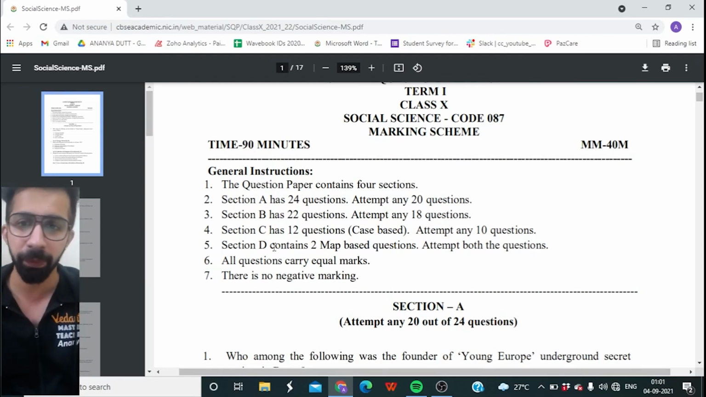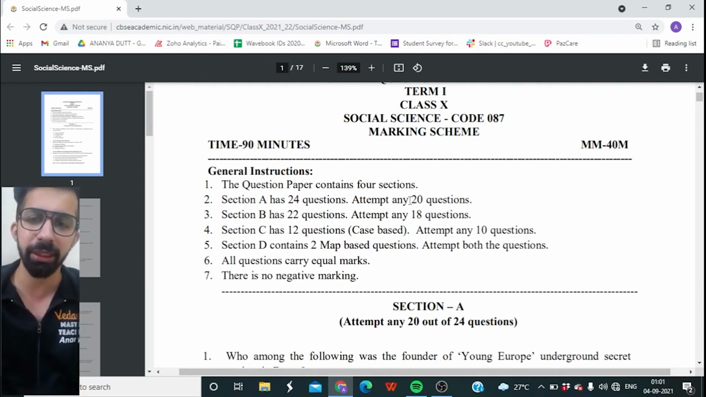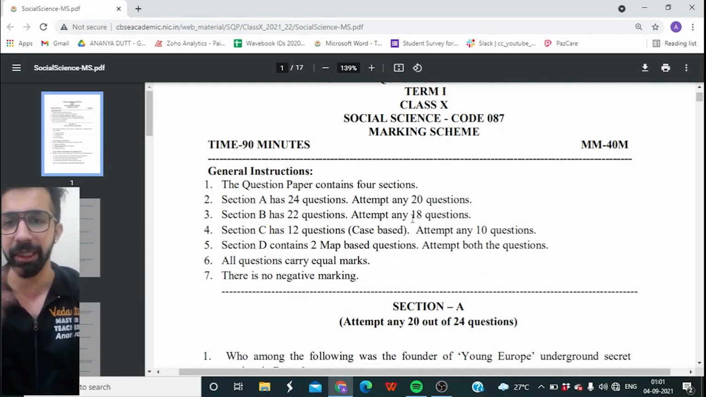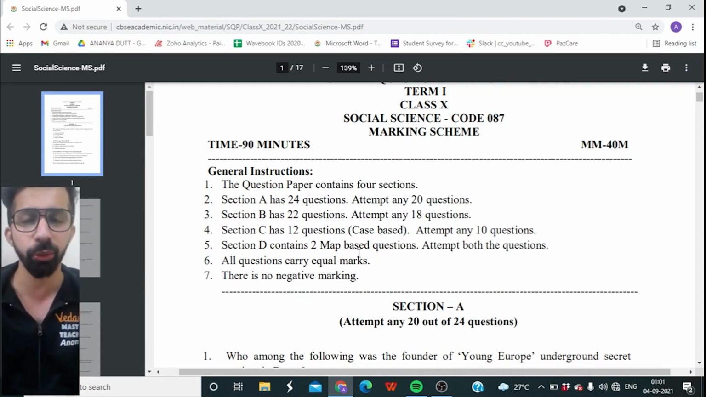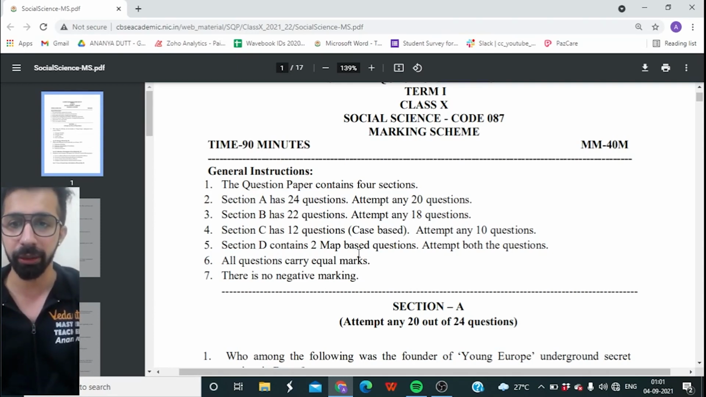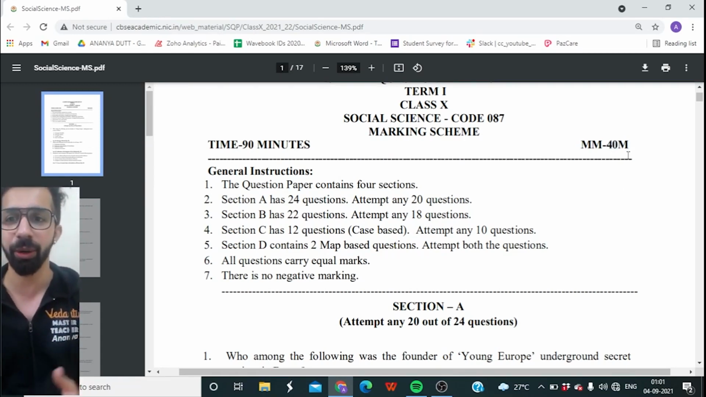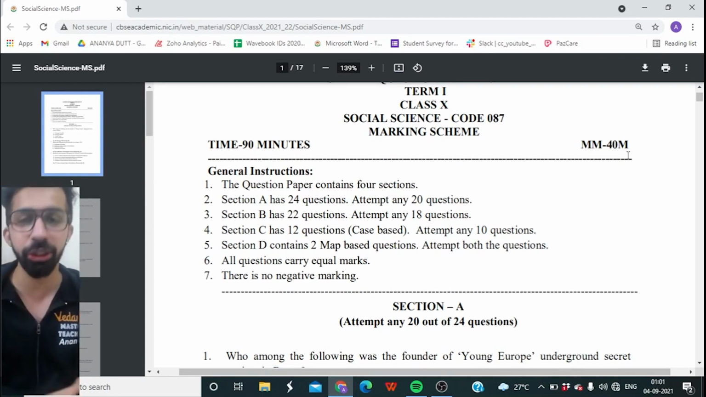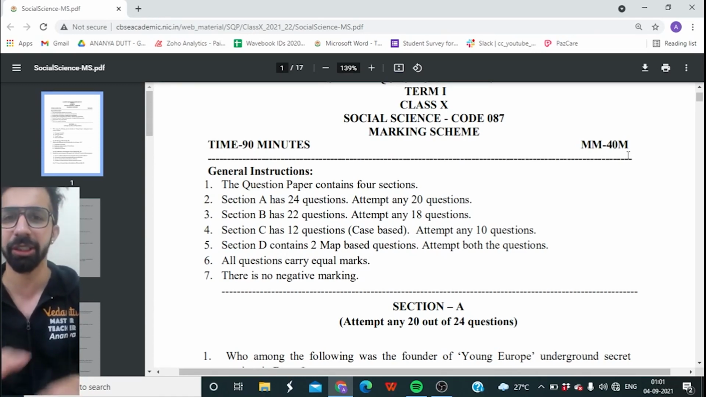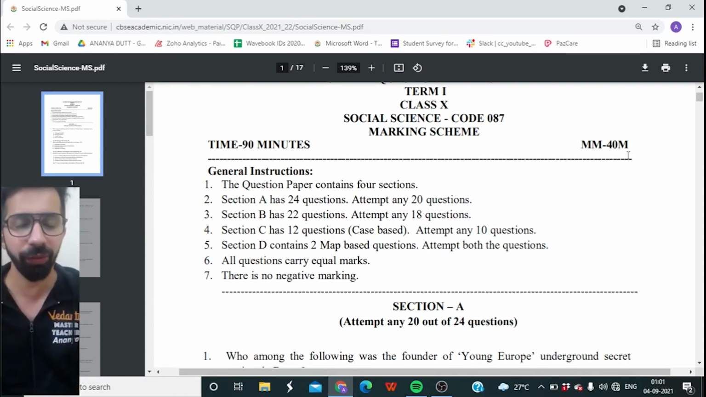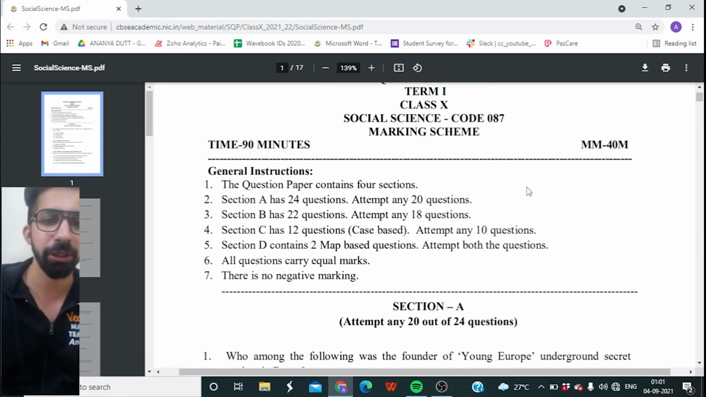Attempt both the questions. If you add these up, 20 plus 18 is 38, then 10 makes 48, and these two make 50 questions. So you are supposed to attempt 50 questions and the maximum marks is 40. We are not able to understand how they are justifying 40 marks for 50 questions. So let's ignore this and understand the questions given by the board. We will have a discussion and I'm going to give you each and every answer for every question, so don't worry guys.